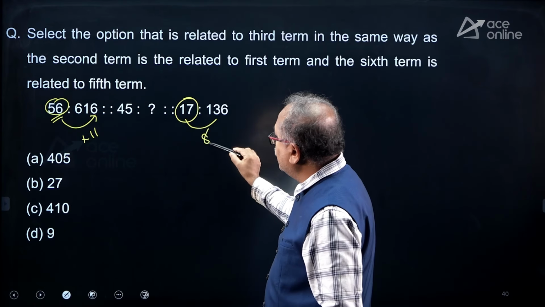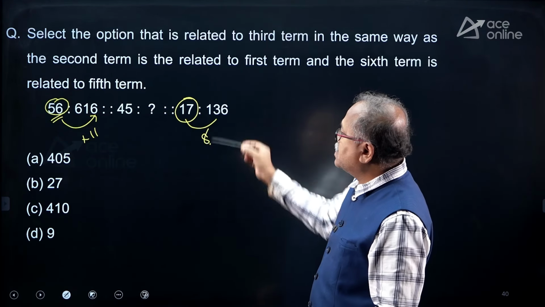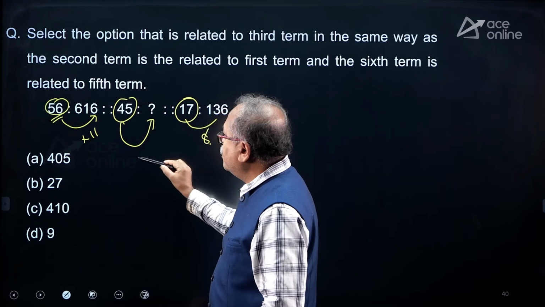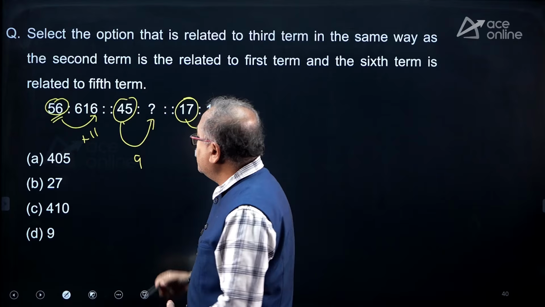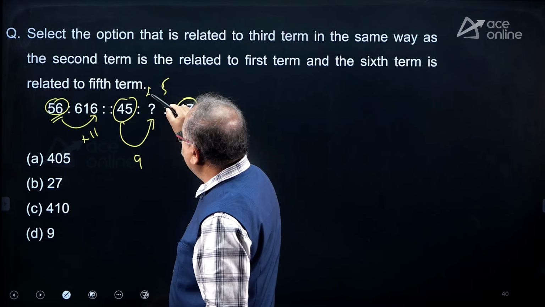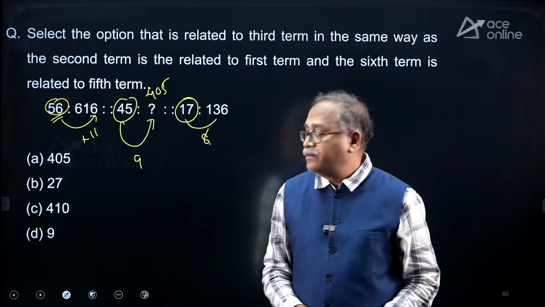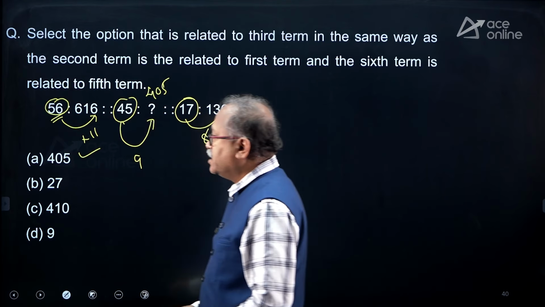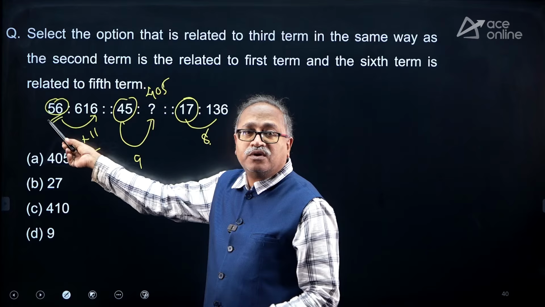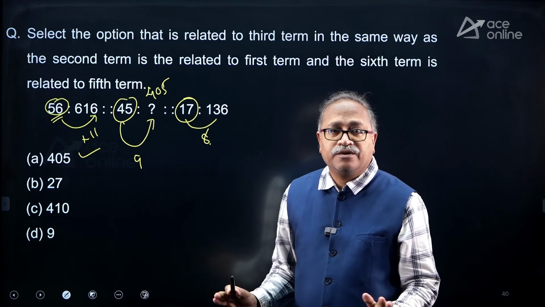When you multiply by 8: 7, 56, carry 5. Now 8, 1, 8 plus 5, 13. So here 45 should be multiplied by 4 plus 5, 9. You are getting 9, 5, 45, carry 4. And 9, 4, 36 plus 4, 40. Your answer is 405. Option A. So, the multiplier is the sum of the digits of the first number. That's right. Next question.